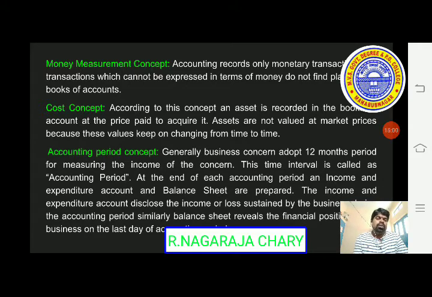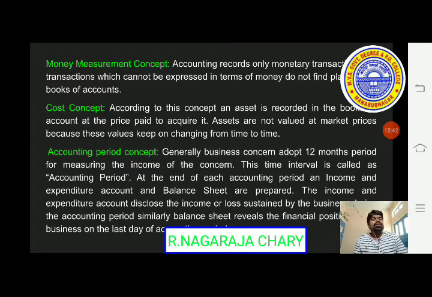So, during the accounting period we prepare accounts. If it is a trading concern, we will prepare the trading account and profit and loss account. Whereas if it is a non-profit organization, during that year we prepare the income and expenditure account. During that period we see how much income and how much profit we have. To know the profitability, if it is a profit objective organization, profit is to be known. If it is non-profit, we will know what is the surplus and what is the deficit.